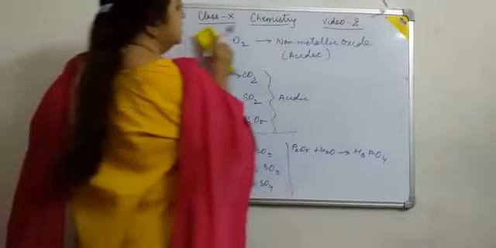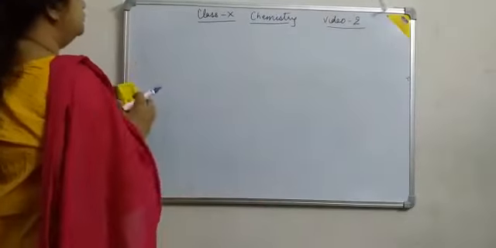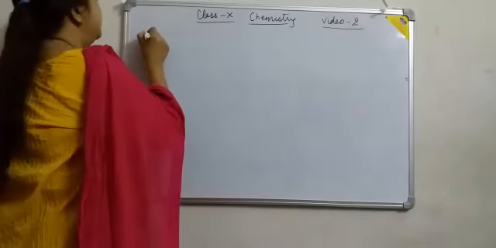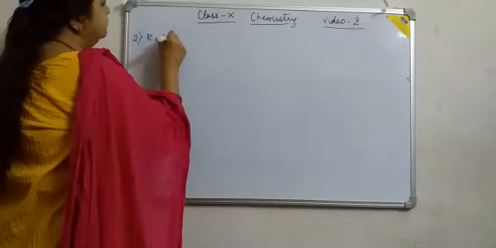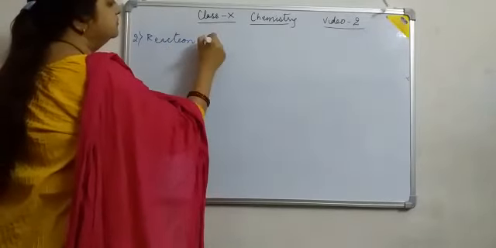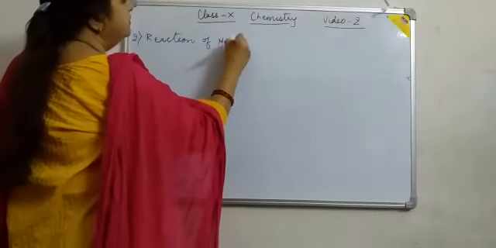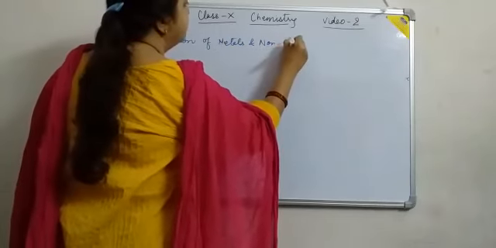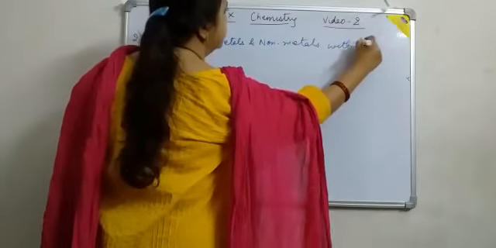Next reaction is the reaction of metals and non-metals with water. Non-metals don't react with water, so start from the non-metal. This is the second reaction: reaction of metals and non-metals with water.